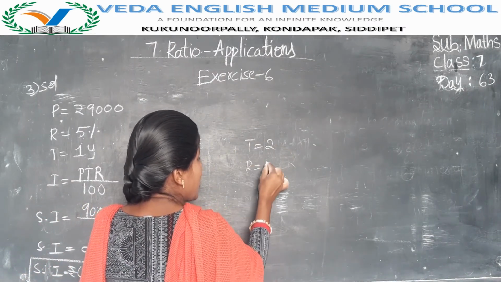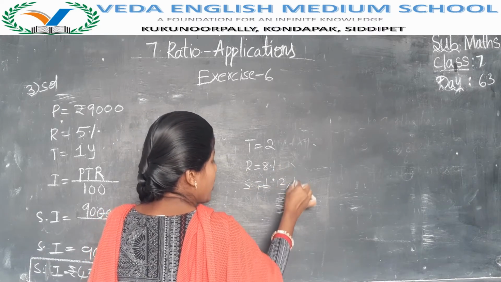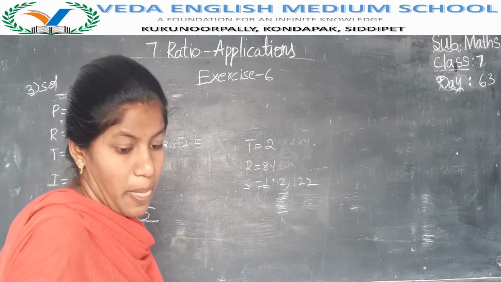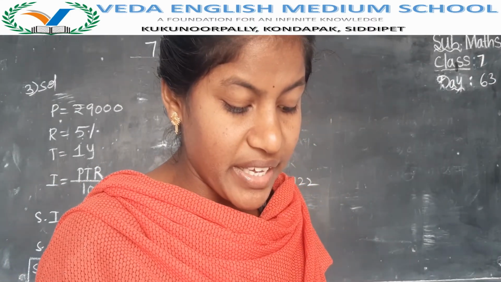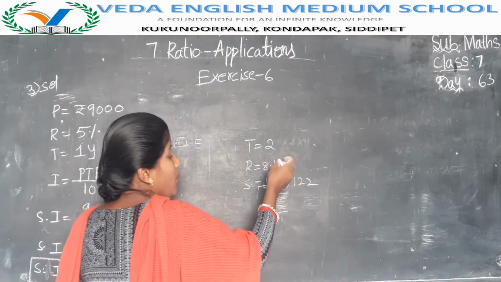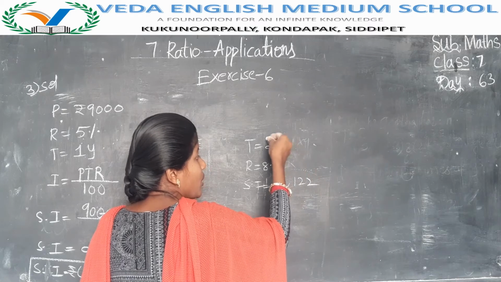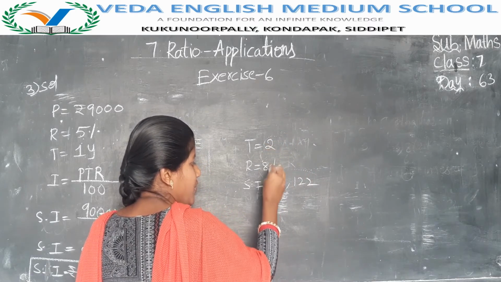Rate of interest is 8%. Simple interest they have given as 12,122 rupees. A sum of money is invested. How much money they have invested we don't know, but in 2 years with 8% interest, that money